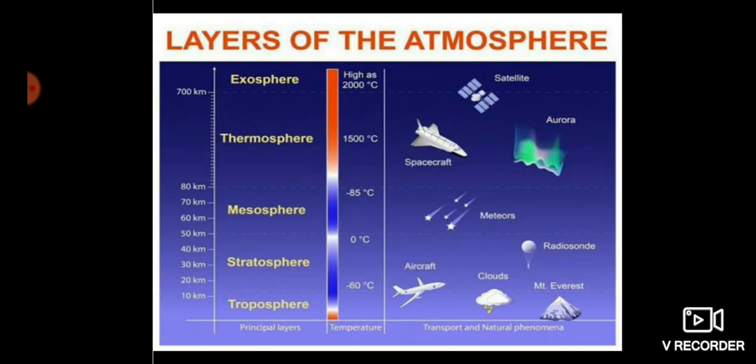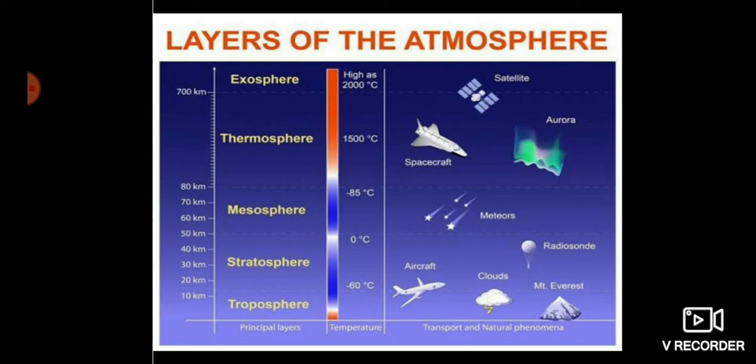The very first layer is the troposphere, where the birds usually fly. Our Mount Everest reaches above the troposphere, and clouds are formed here. Just a little above the troposphere you will find the clouds. An aeroplane usually flies between the troposphere and the stratosphere.